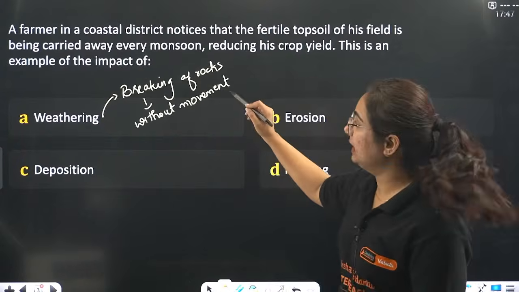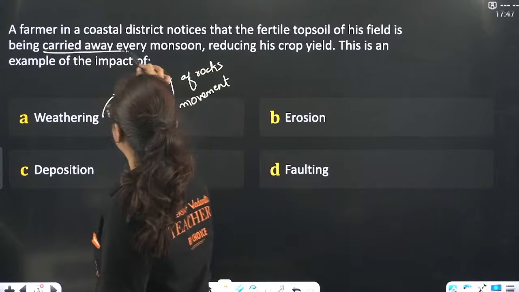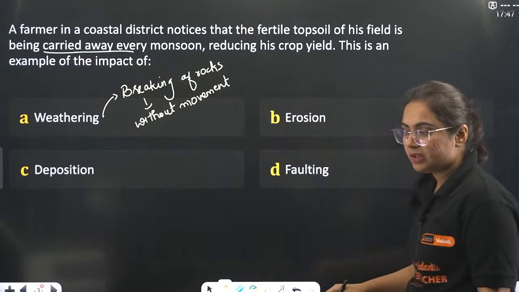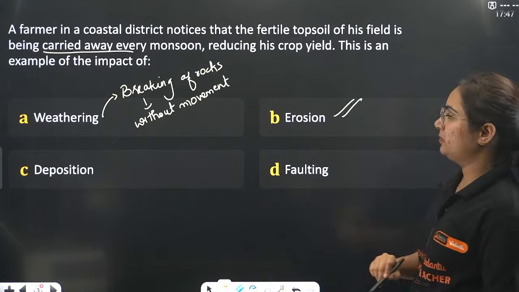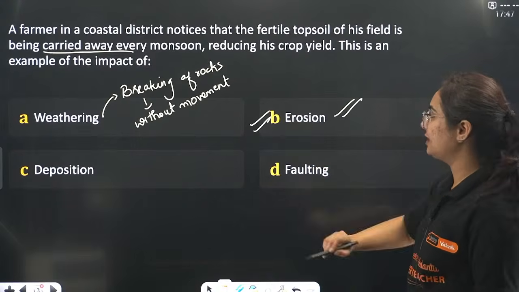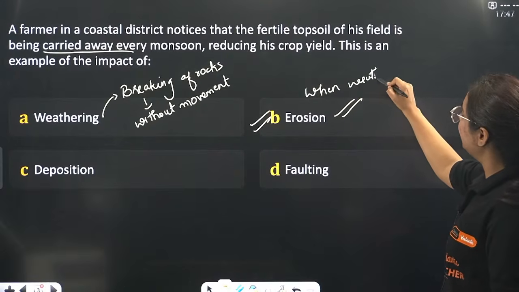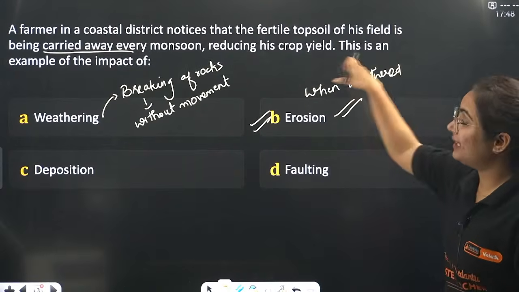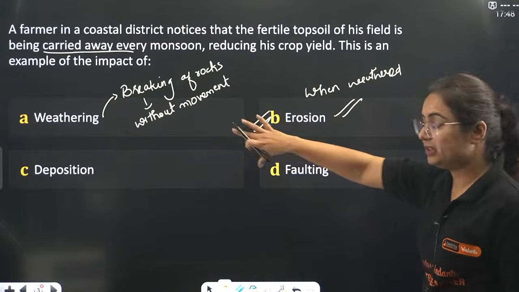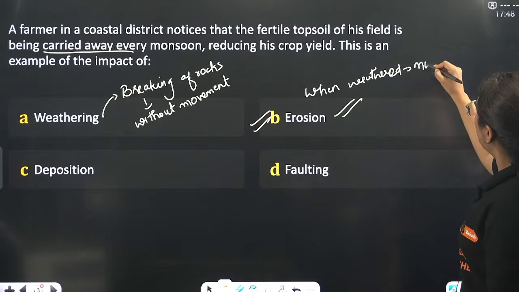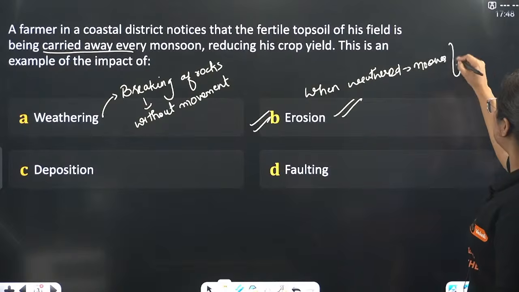Here in the question you can see that the soil is being carried away. That means movement is there. Here it is erosion, the correct answer to this question. When the weathered rock that has been broken moves from one place to another, that is the definition.